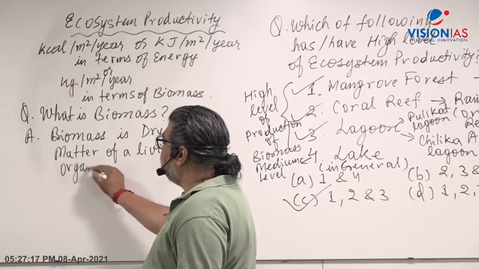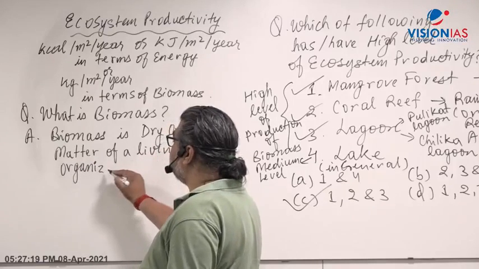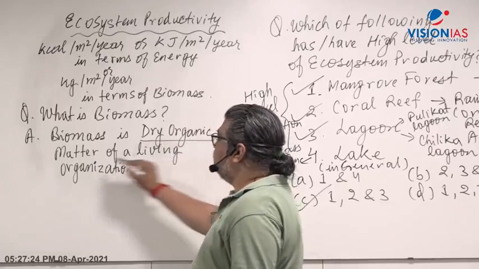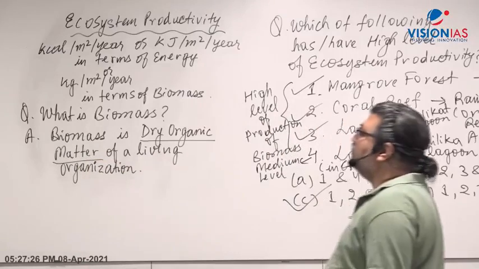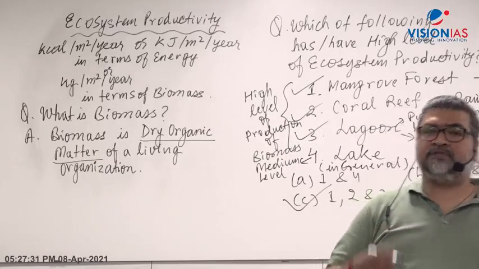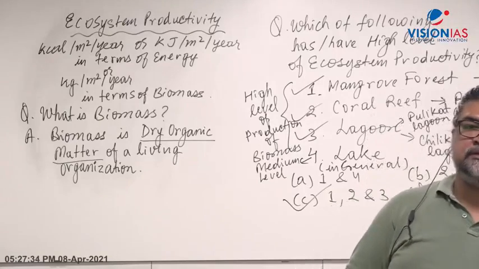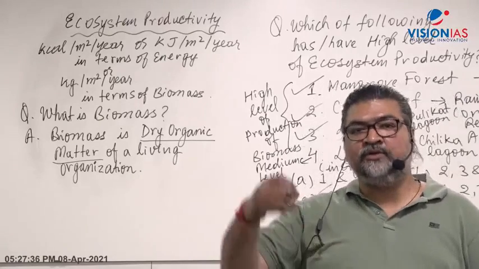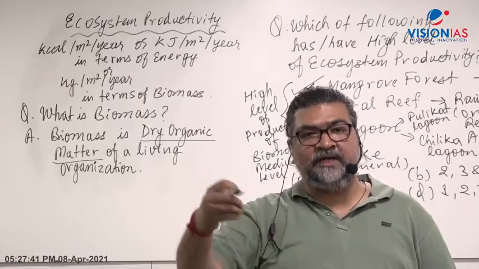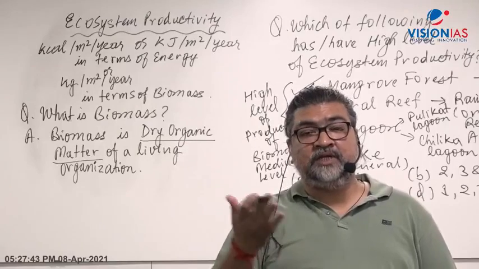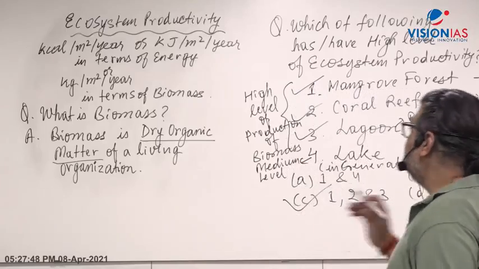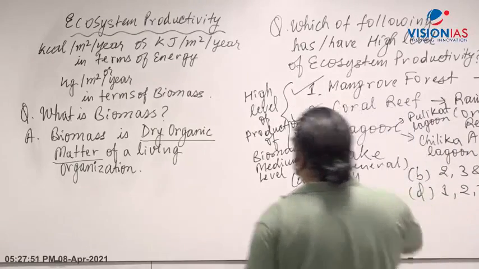When we calculate the dried organic matter of a tree or a plant, this dry organic or carbonic matter is what is called biomass. A tree or plant will have leaves, stems, roots, branches. If you dry it, removing the water, and then take the weight of that, that is referred to as biomass.